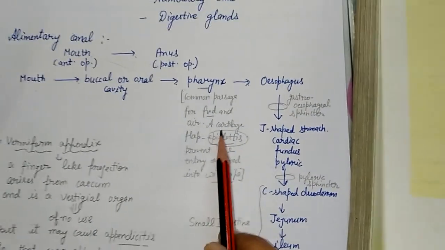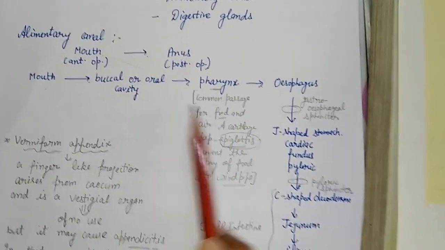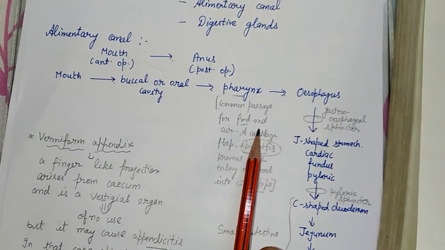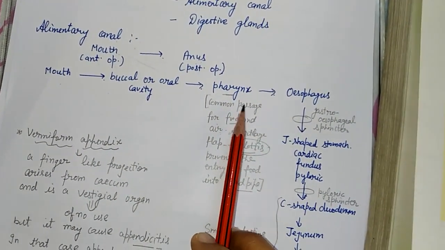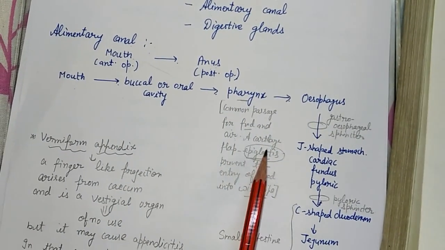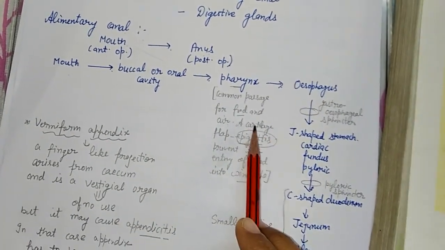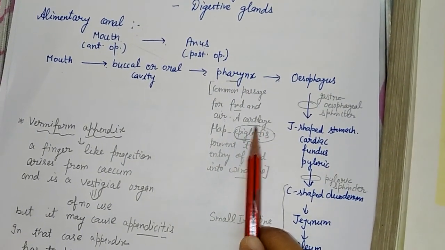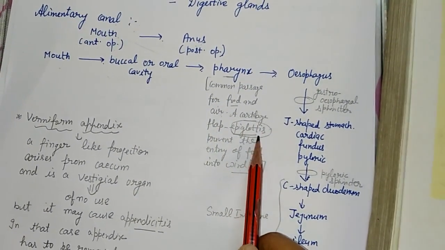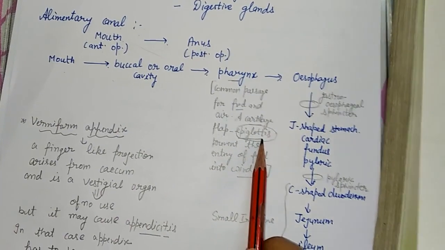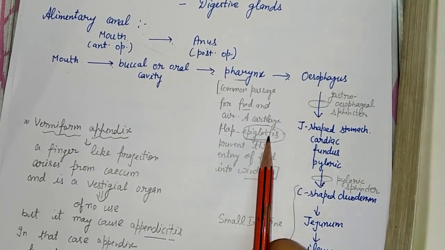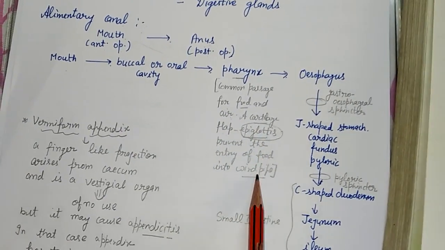So there must be some mechanism so that while we are eating our food, that food doesn't get lodged in the pharynx or the windpipe. Okay, so to prevent the entry of the food in the windpipe, there is one cartilage flap that is called the epiglottis, which remains closed while you are eating. Okay, so that no food particles move into your windpipe.